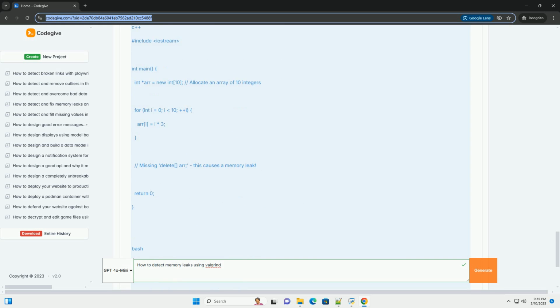*--log-file=valgrind.log*. Redirects Valgrind's output to a file instead of the terminal. This is useful for analyzing large or complex programs. *--verbose or -v* increases the amount of information printed by Valgrind. Useful for debugging Valgrind itself or getting more context.